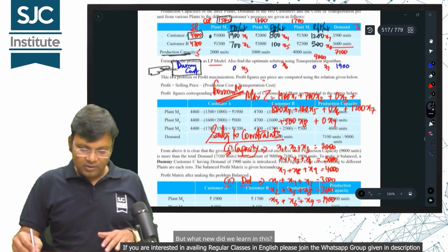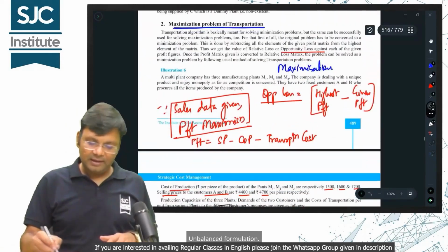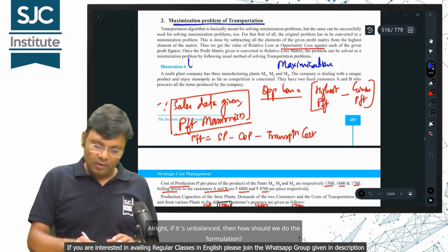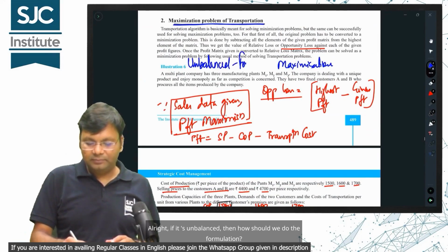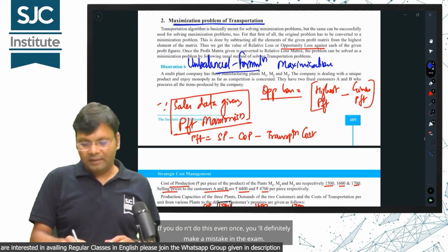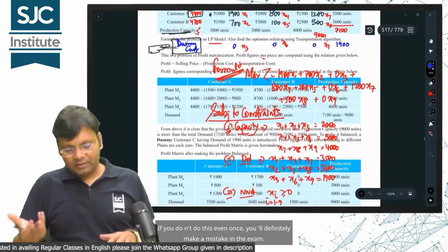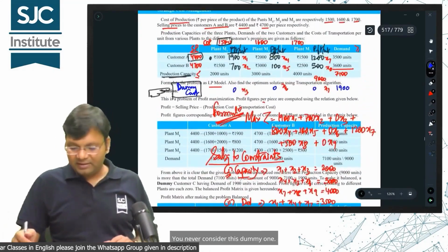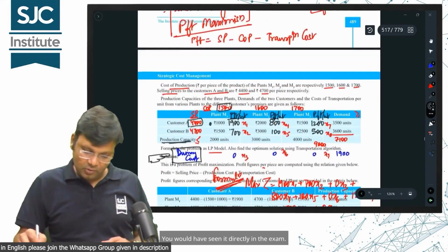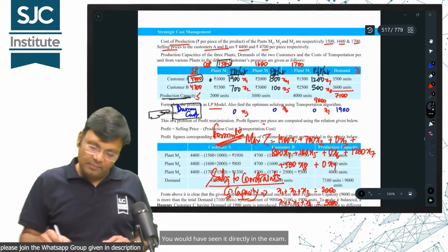But what new did we learn in this? Unbalanced formulation. Alright, if it's unbalanced, then how should we do the formulation? If you don't do this even once, you'll definitely make a mistake in the exam. You never consider this dummy one. You would have seen it directly in the exam.